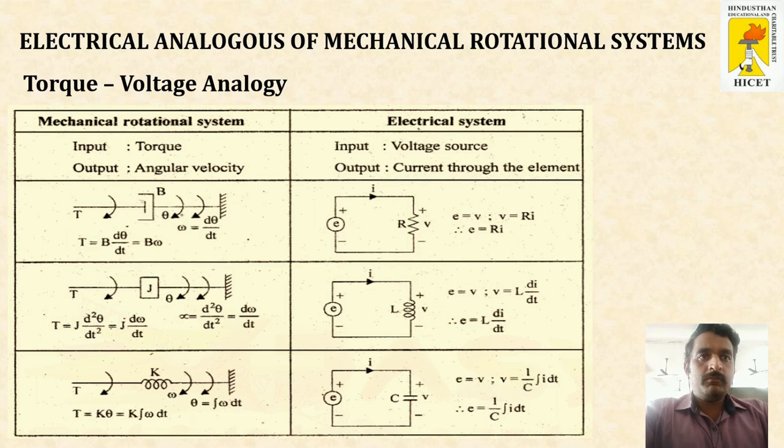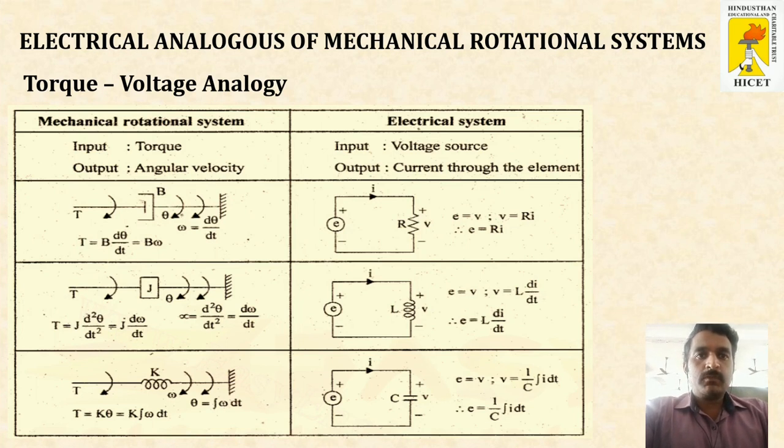Electrical analogous of mechanical rotational system. Here torque voltage analogy and torque current analogy. In mechanical translational, we have seen force voltage and force current analogy. Here we are going to replace the force by torque. So torque voltage analogy and torque current analogy. It also has a table consisting of 2 columns. The left hand side has mechanical components and the right hand side has the equivalent electrical representation.